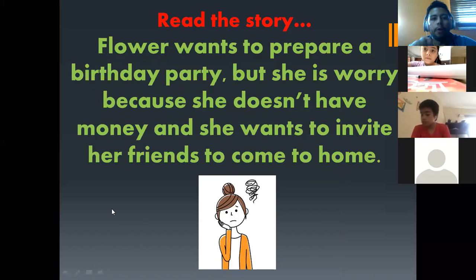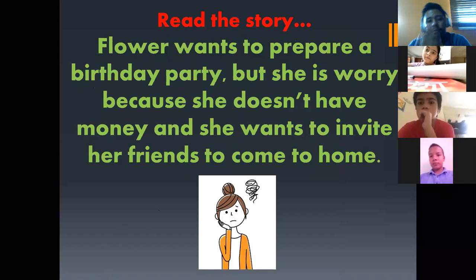Okay, now I want you to pay attention with this. Read the story. For example, I'm going to read it for you. Flower wants to prepare a birthday party, but she's worried because she doesn't have money and she wants to invite her friends to come to home. So Flower is worried.